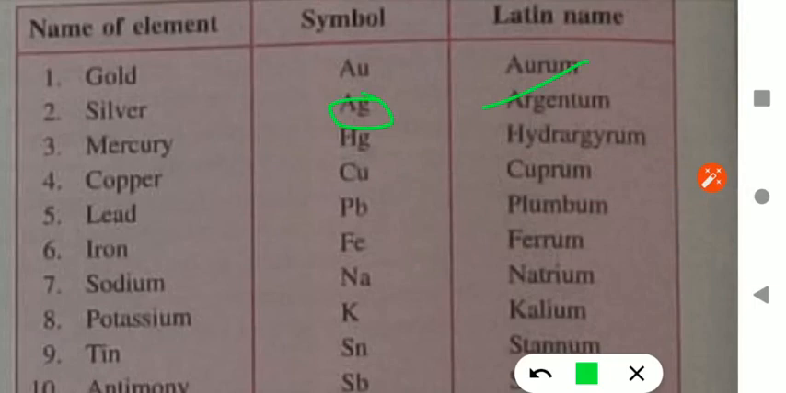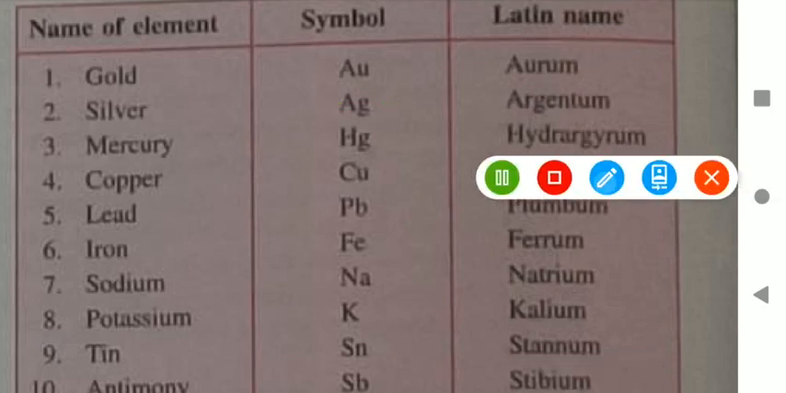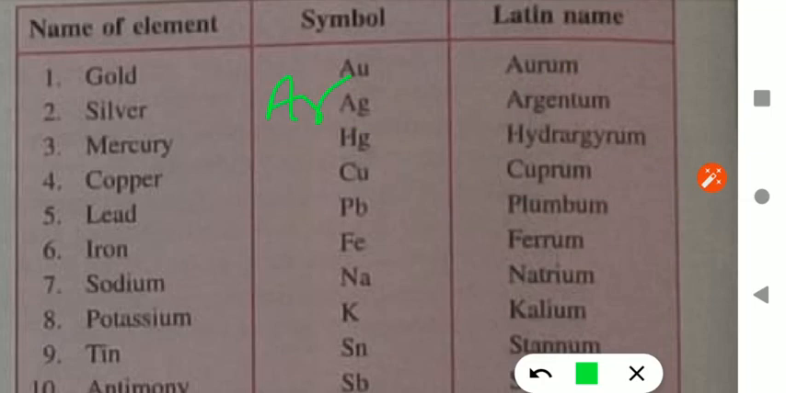Why did we not choose Ar? Write in the comment box why we didn't choose Ar for the symbol of silver, though the first two alphabets are Ar. Because Ar is the symbol of argon, whose atomic number is 18. We have already used the symbol Ar for argon, so we can't take Ar as the symbol for silver. So we chose Ag: we skipped the R and chose G.